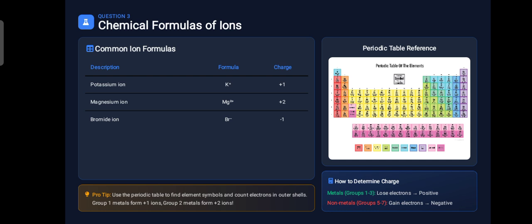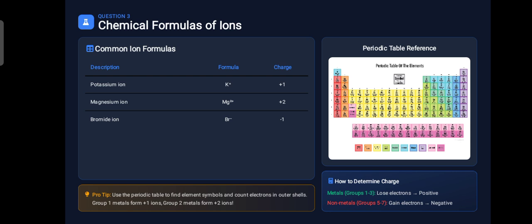Next is the chemical formula for ions. I have also given all of you the periodic table. You must have it with you. You don't have to guess the charges because there is a pattern. What is the pattern? Metals are present on the left side of the stepped line of the periodic table, and they usually lose electrons to become positively charged, to become cations. Non-metals are on the right side of the stepped line, and they always gain electrons to become negative.